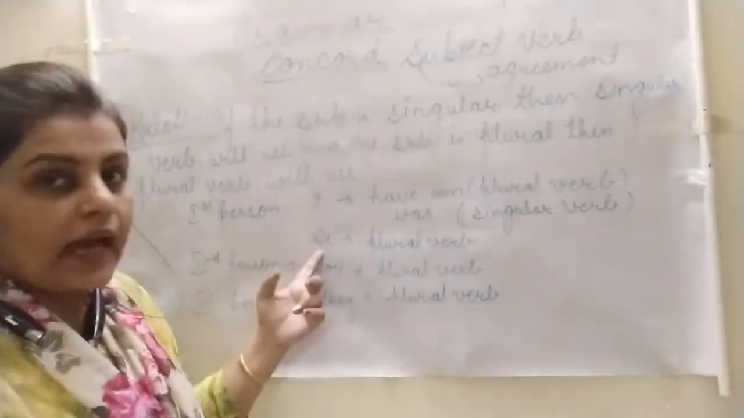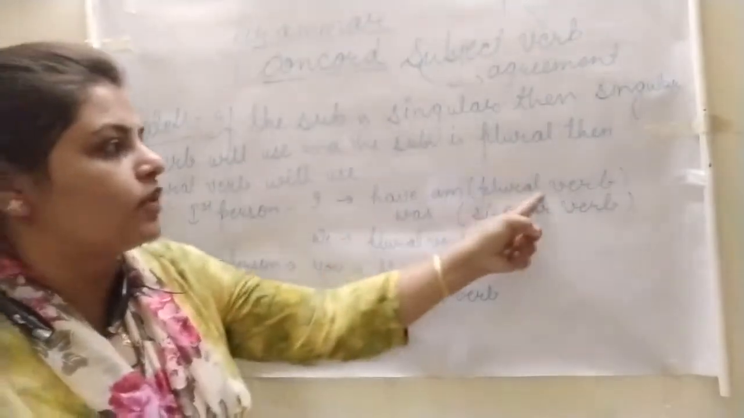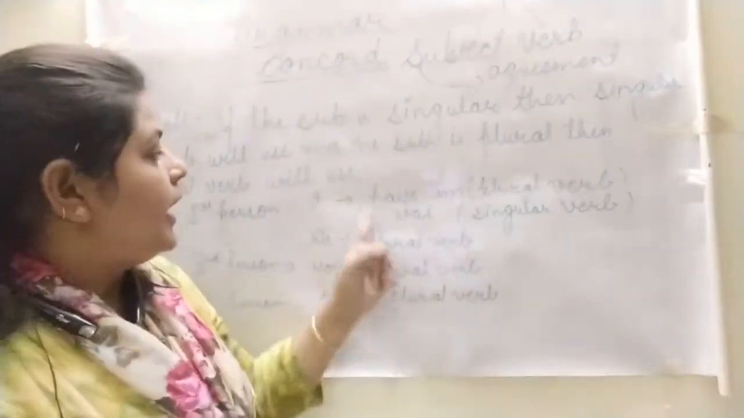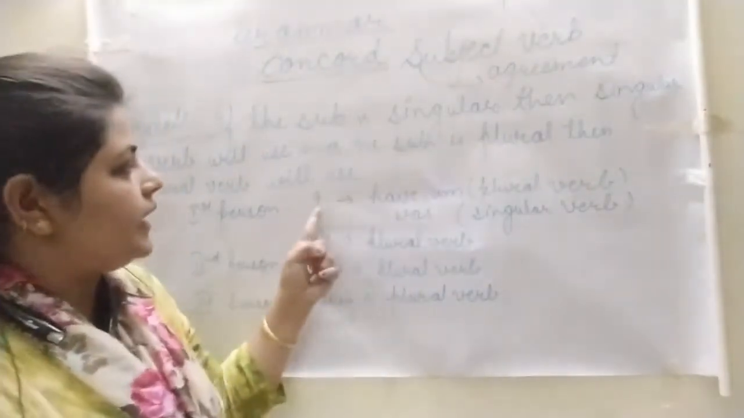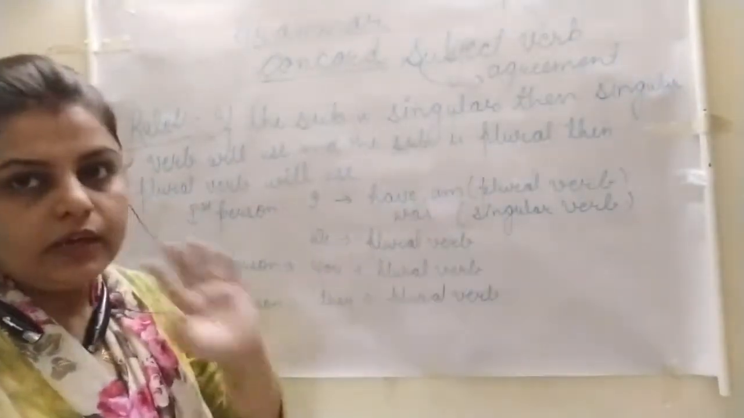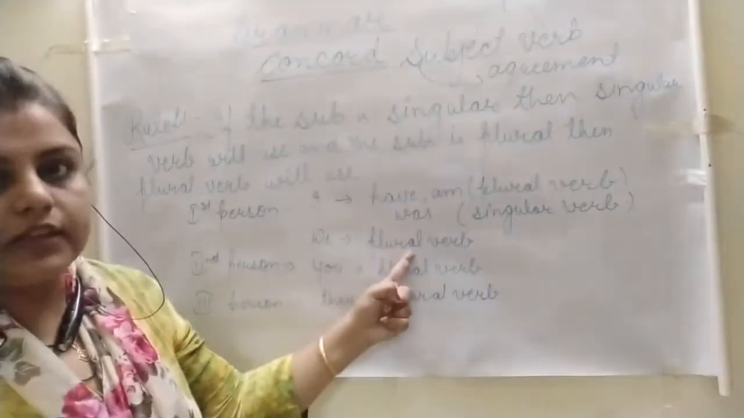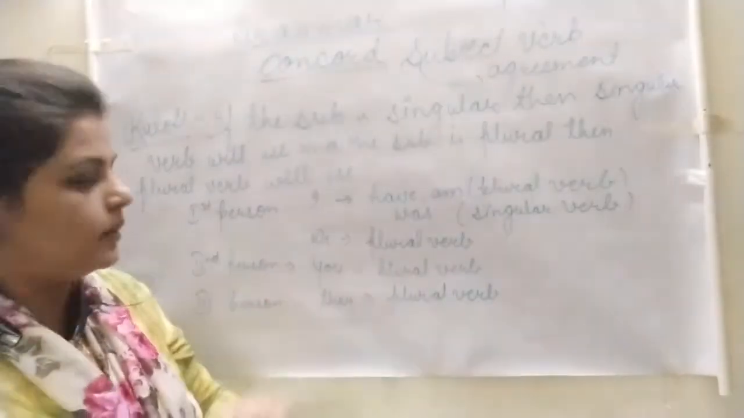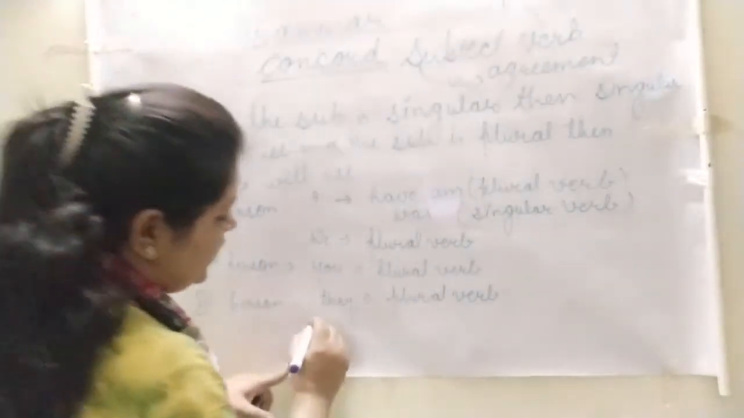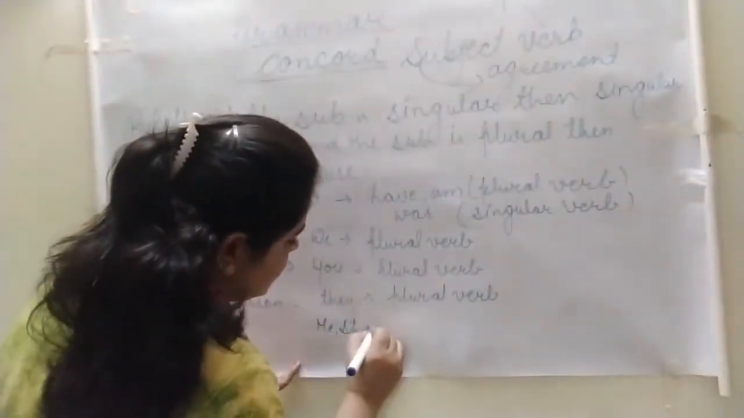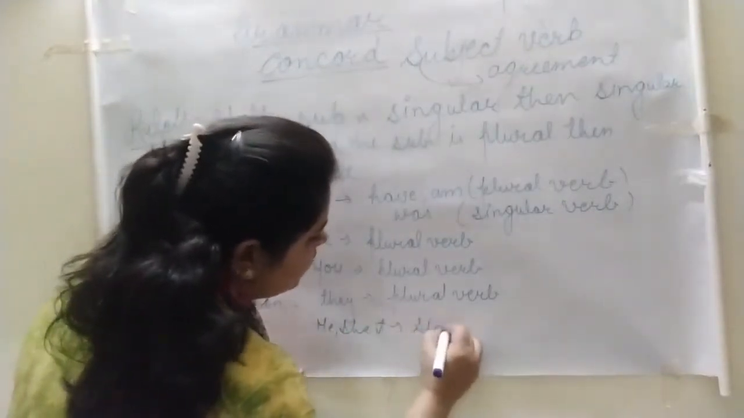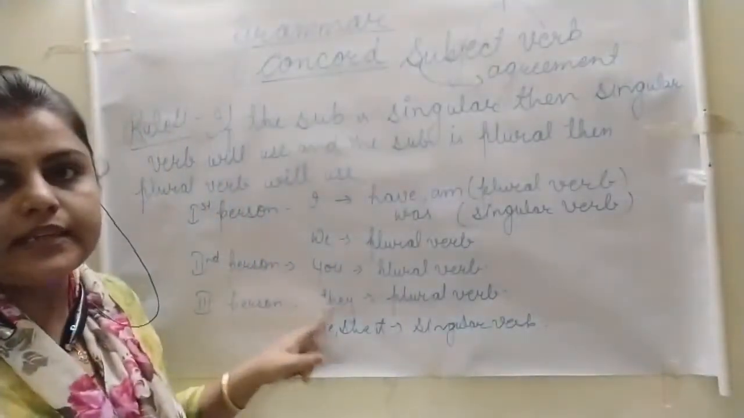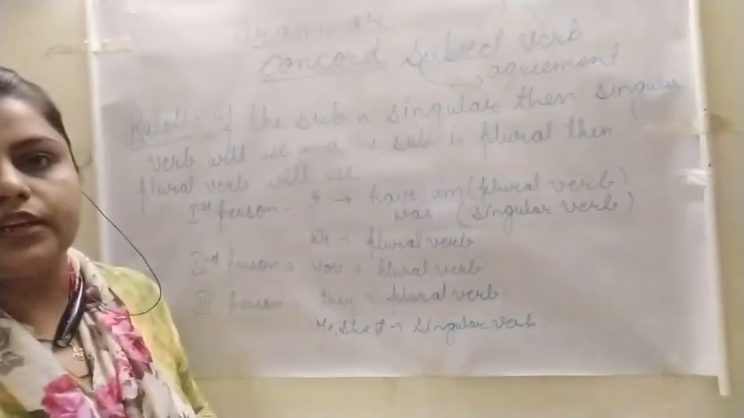First person is I and we. I has both the plural verb and singular verb. Plural verbs: I have and I am. And singular: I was. Means I has both verbs, singular as well as plural. We also has the plural verb. Second person, you, also agrees with the plural verb. And the third person, he, she, it, have the singular verb. And of course, they has the plural verb. So make this chart in your notebook also.